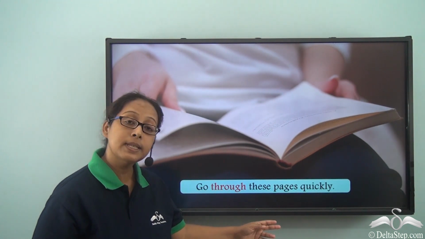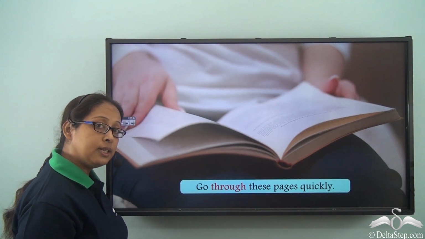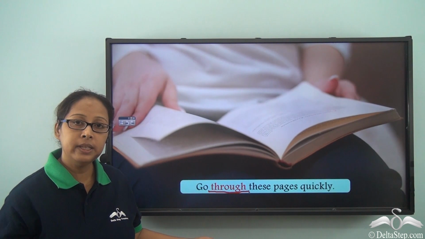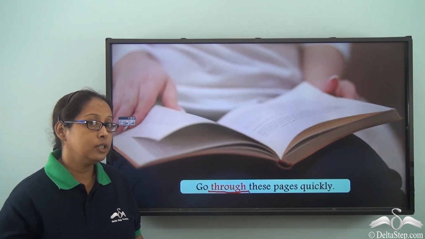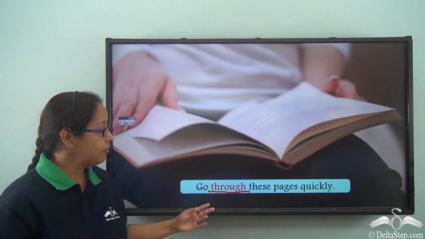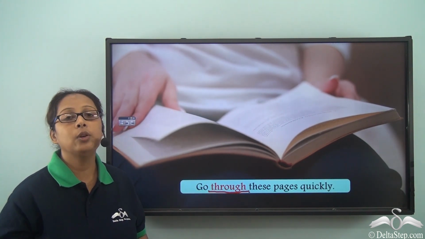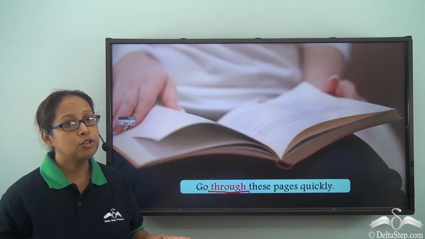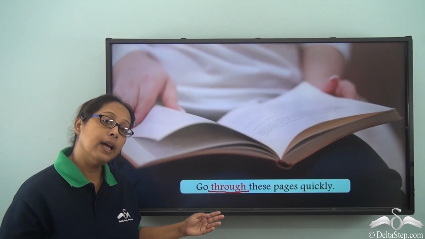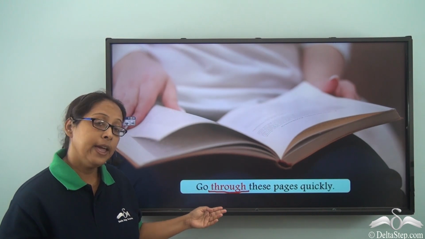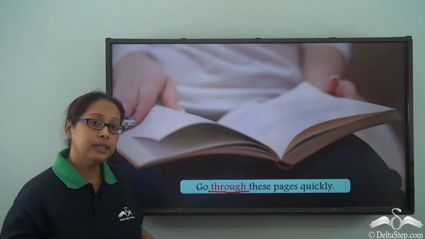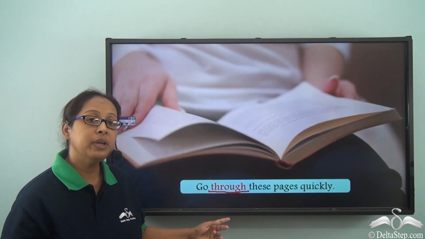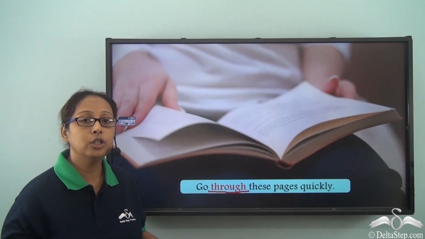Go through these pages quickly. So which is the preposition in the sentence? Through. Now when we say through, do we mean that you have to go within from one side to the other side? No. Over here, when we are using the preposition through, what we mean is go page by page to complete the book from one end to the other end. So please take a note that this is another usage of through, where you don't have to be in it to move from one side to the other. When we talk about through over here, we are meaning you have to go through one page at a time in order to complete the book.